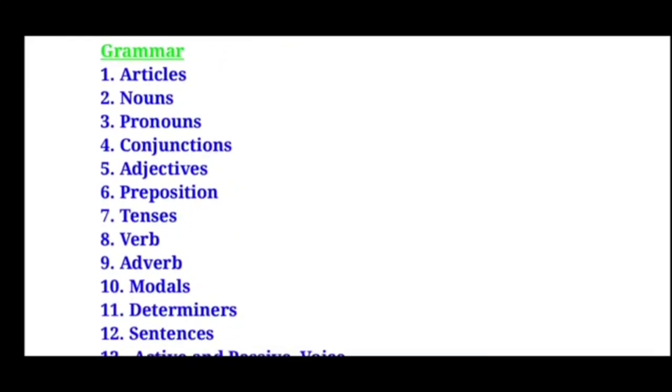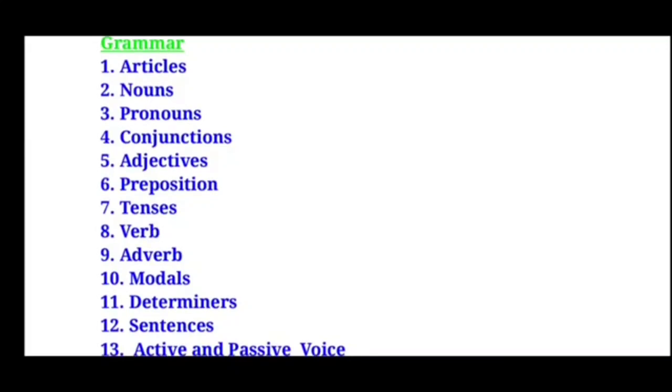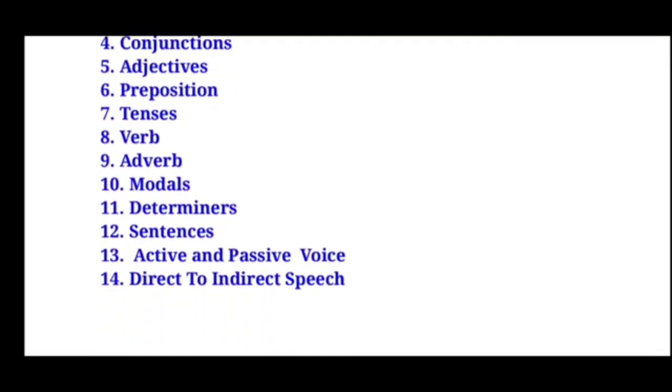Next, moving on to the grammar part. 14 grammar chapters you are going to have completely. From chapter 1 to 14: first is articles, second is nouns, third is pronouns, fourth is conjunctions, fifth is adjective, sixth is preposition, seventh is tenses, eighth is verb, ninth is adverb, 10th is modals, 11th is determiners, 12th is sentences, 13th is active and passive voice, 14th is direct to indirect speech.